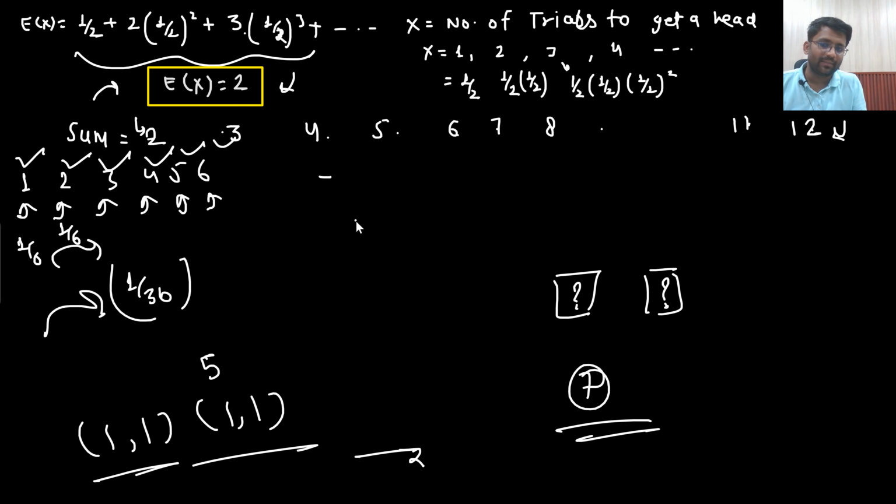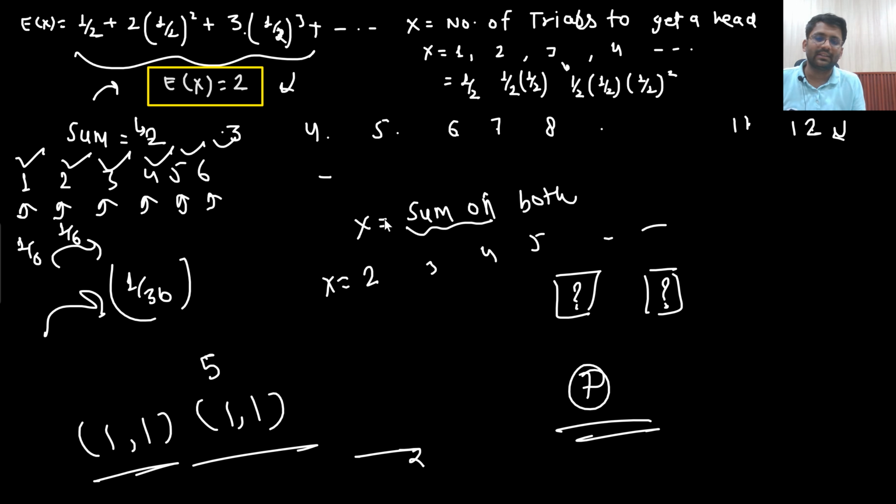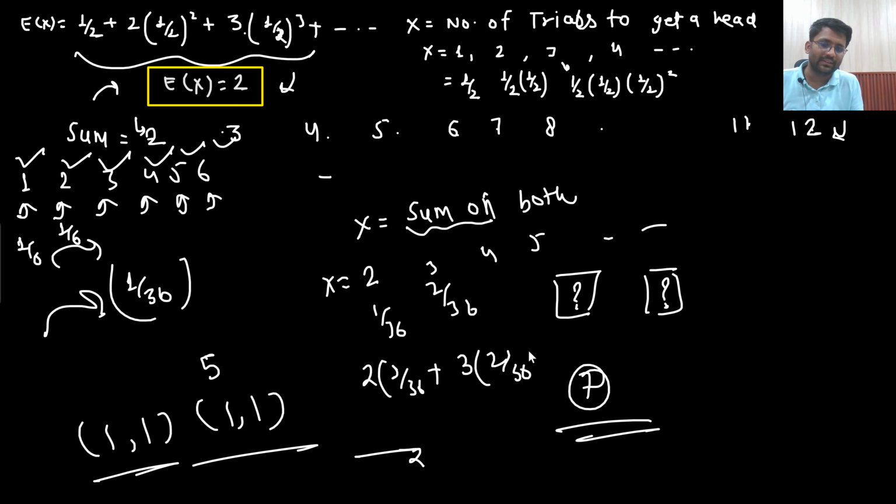But a lot of people solve it in this manner. They assumed the random variable x as the sum on both of the dice. Then they said the sum could be 2 or 3 or 4 or 5 or 6, and so on. Then they wrote down the corresponding probabilities: 1 by 36, 2 by 36, and then multiplied 2 with 1 by 36, plus 3 multiplied with 2 by 36, plus 4 multiplied with 3 by 36. In that manner they multiplied, and eventually they got the answer to be 7.